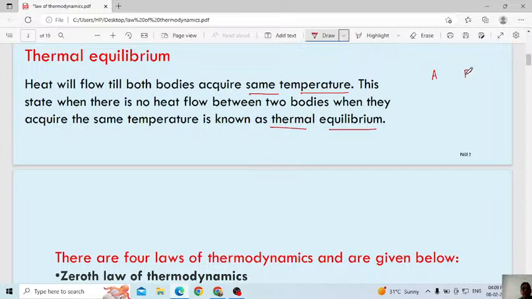When two systems acquire thermal equilibrium, there is no transfer of heat, because both attain the same temperature. When the temperature is the same, there is no flow of energy, no flow of heat. Okay, understood everyone? What is meant by thermal equilibrium? To attain the same temperature, the heat flows from higher temperature to lower temperature. When thermal equilibrium is attained, you can conclude that no transfer of heat takes place.